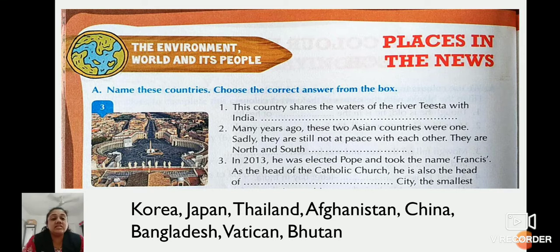The first sentence is, this country shares the waters of the river Teesta with India. Children, do you know which country shares the water of the river Teesta with India?